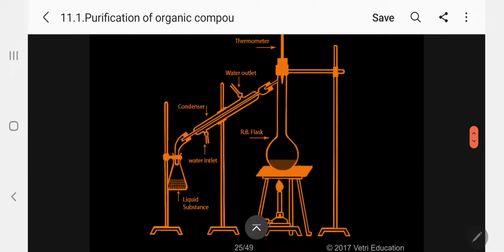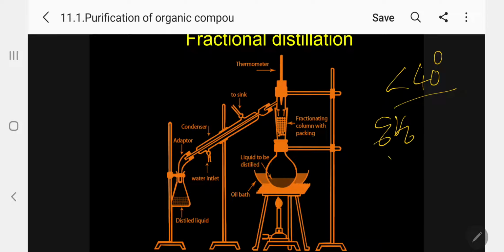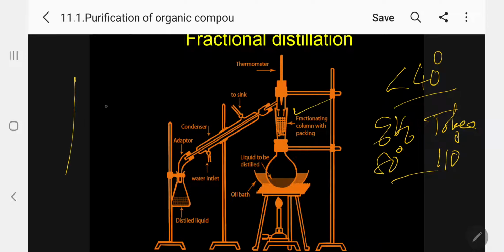But in the case of fractional distillation, kindly follow, I told you, if a difference of less than 40 degrees is present, for example benzene at 80 degrees and toluene, whose structure I have written, at 110, it is only a 30 degree difference. So we cannot separate by ordinary distillation. We have to use a fractionating column. This is the fractionating column. I can show you in detail, kindly follow.